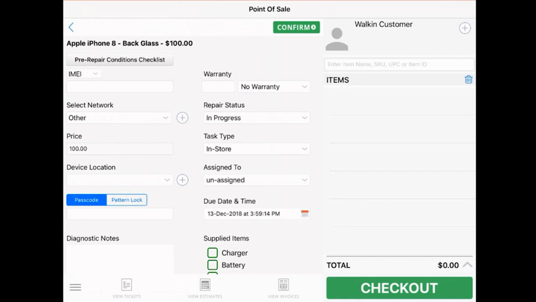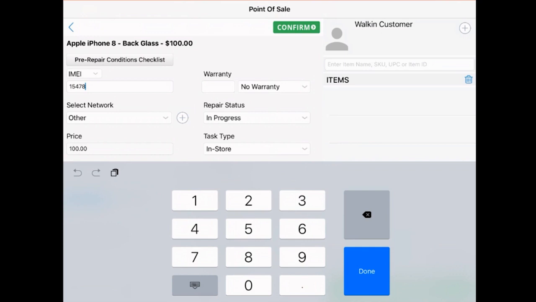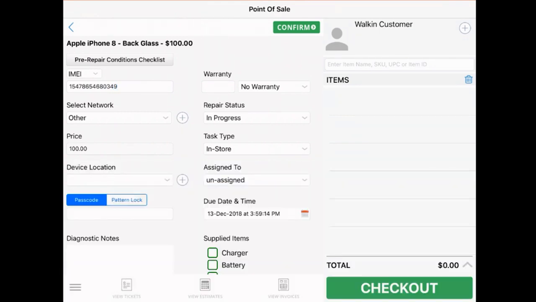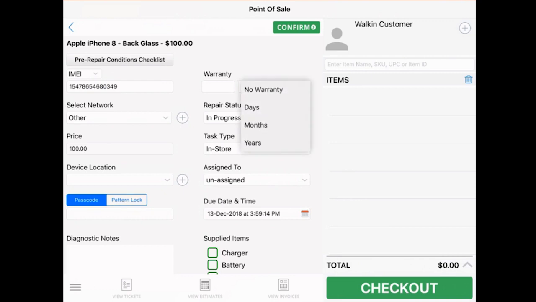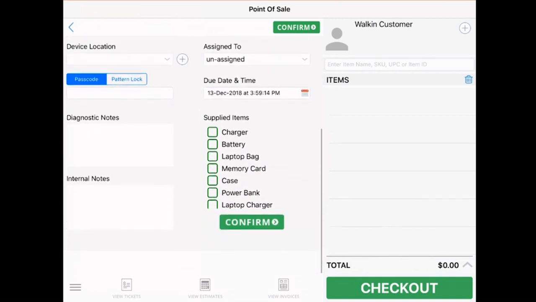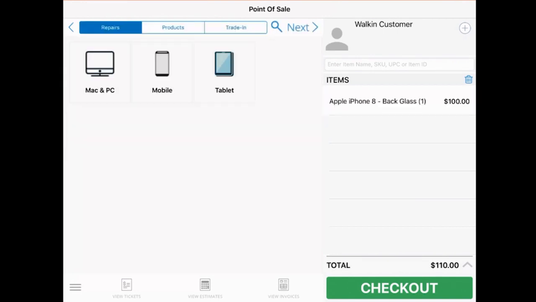Once you've made your selection, it's time to fill in a few details. You can enter the IMEI number of your device, what network it's tied to, the warranty status, and others. Once you've entered all the details of the repair, tap Confirm to add it to the cart.